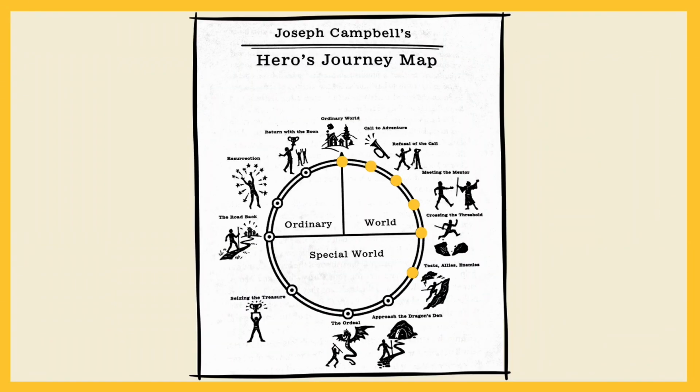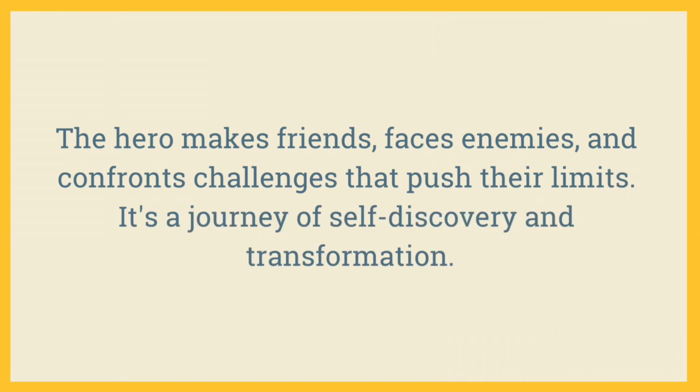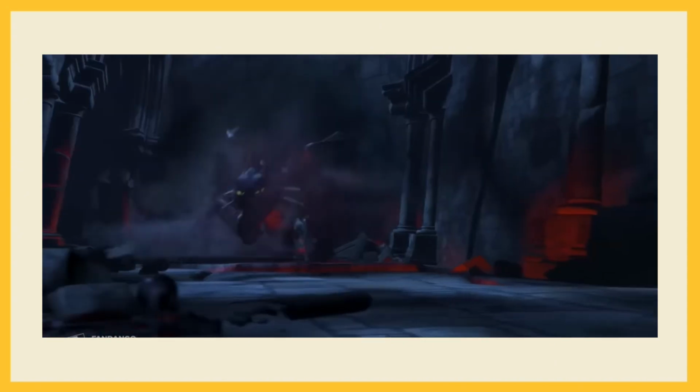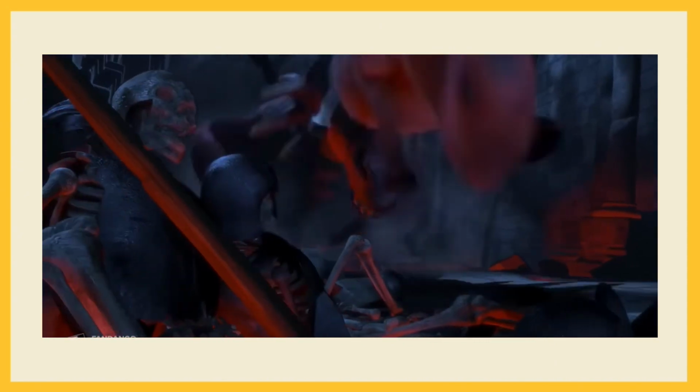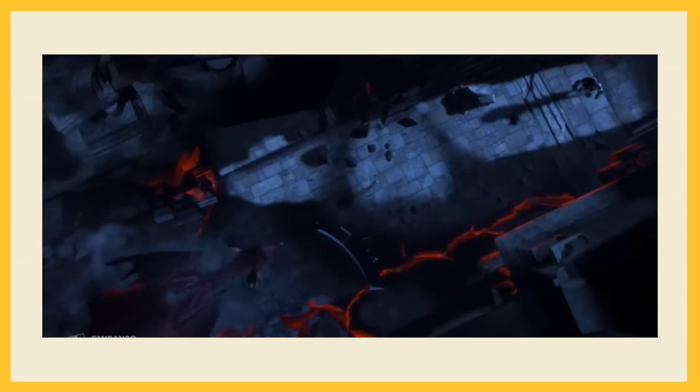The adventure world is a place of wonder, trials, allies, and adversaries. The hero makes friends, faces enemies, and confronts challenges that push their limits. It's a journey of self discovery and transformation. Shrek and Donkey face a similar series of stress and challenges along the way, including a group of fairy tale creatures. They also make some allies, such as Puss in Boots and the Gingerbread Man.